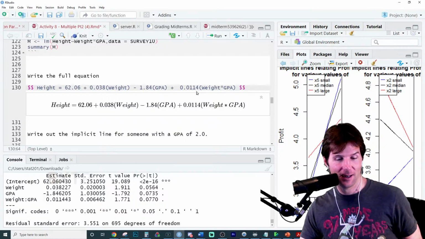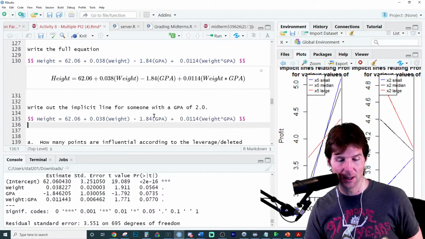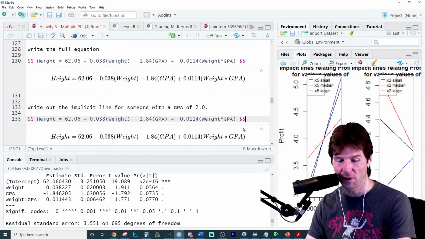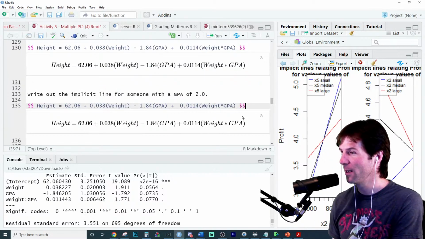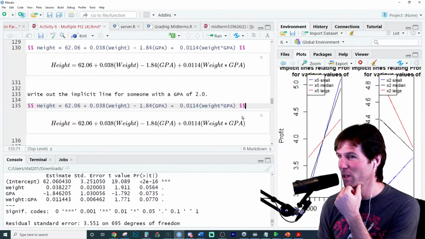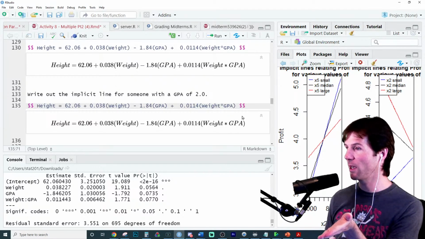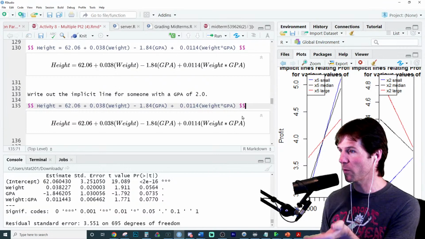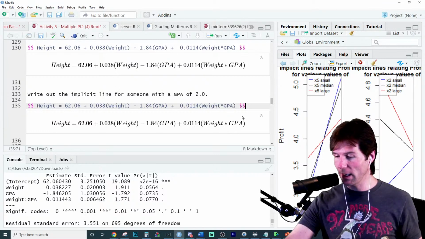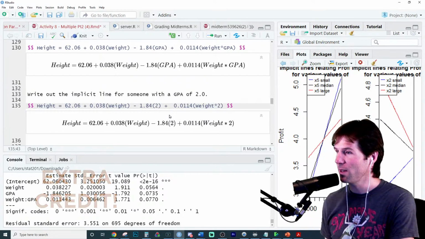Excellent work, Sierra. And then, when it says write out the implicit equation for someone with a 2.0 GPA, what do you think we should do to start writing it? If I want to write this equation for someone with a 2.0 GPA, what would I do? Now that we've written the full equation, you got it, Kayla. That's it. We're just going to go right here and put 2, 2. And look at this.